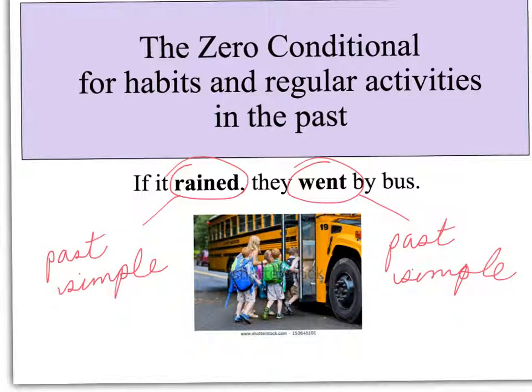And the zero conditional can also be used in the past tense. If it rained, they went by bus. Note the use of the past simple in the if clause and in the main clause.